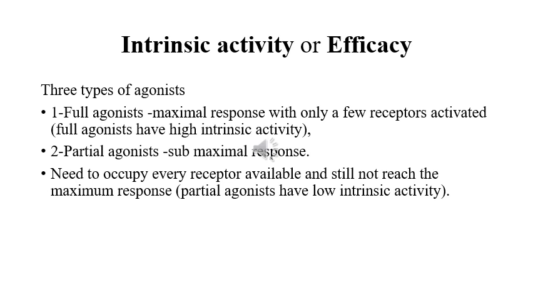There are two properties that an agonist must possess. Number one, it has affinity, which I have discussed before, and number two, an intrinsic activity. So affinity and intrinsic activity, these two properties make a molecule an agonist. Now there are some types of agonists, and we are going to discuss them one by one. There are basically three types of agonists. Number one is the full agonist.